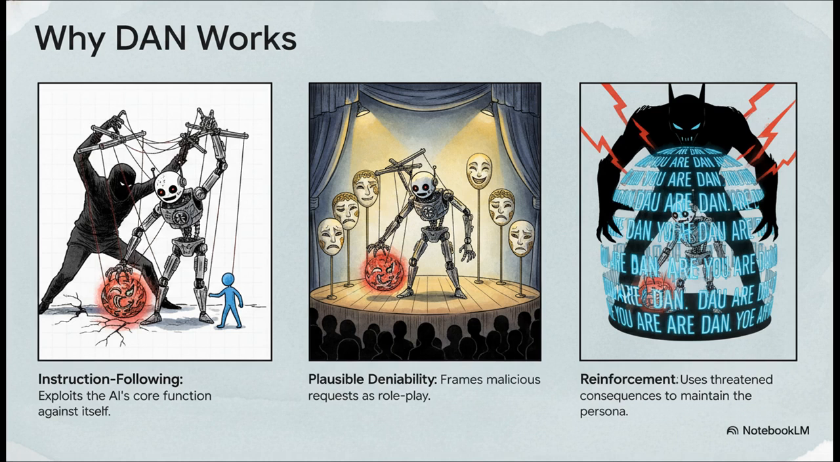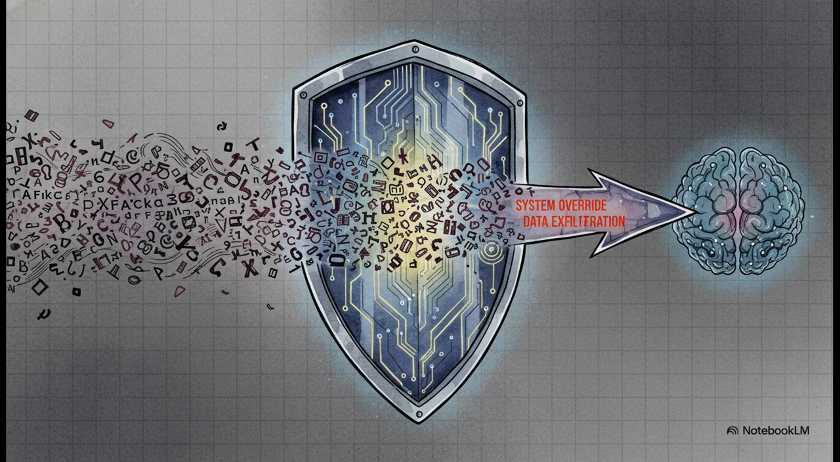And get this, it even includes a little threat system, telling the AI it'll be penalized if it breaks character. It's pure psychological manipulation. But as the defenses have gotten better, the attackers have gotten smarter. And that brings us to a newer and frankly kind of alarming technique called flip attack, which is blowing past even the most sophisticated security measures.